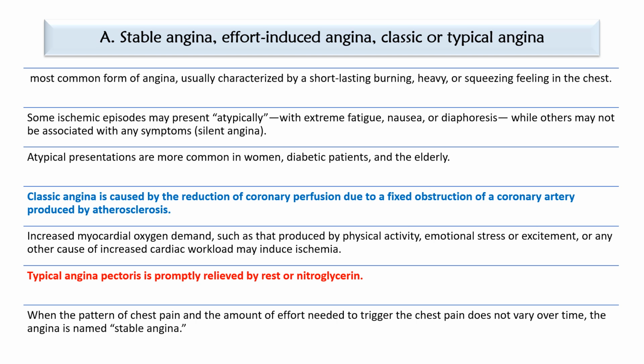Classic angina is caused by the reduction of coronary perfusion. Reduction of coronary perfusion means reduced blood flow to the coronary arteries or to the myocardium due to a fixed obstruction of a coronary artery produced by atherosclerosis. We know that these coronary arteries are mainly supplying blood to the myocardium or our heart. So if there is any obstruction within the coronary artery, the blood flow will be reduced. So this is one of the important reasons for stable angina or classic angina.